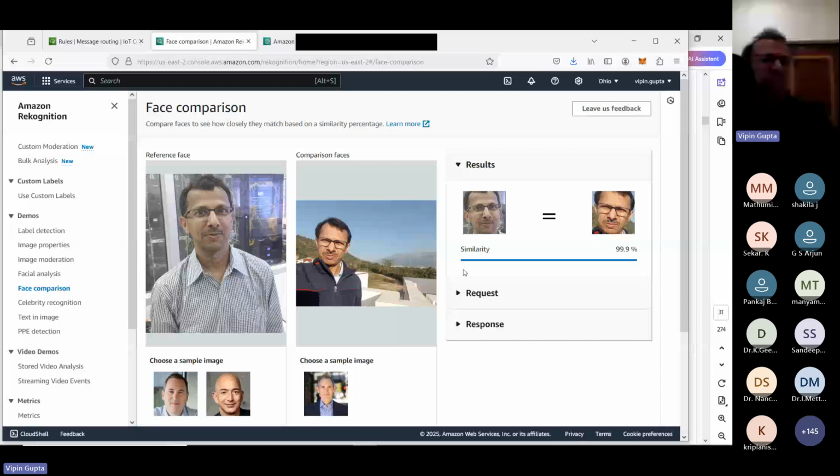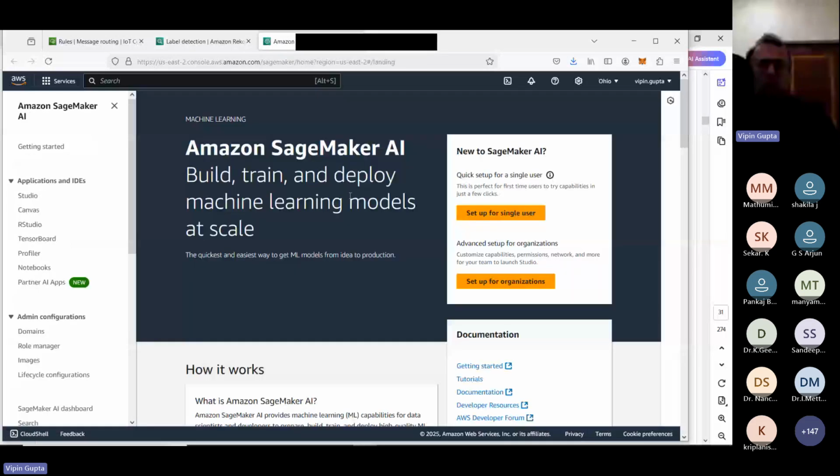In my case, let me again go to this label detection. That means you can do that type of thing. Then we have another service available: Amazon SageMaker, to build, train, and deploy machine learning models. So you can use that also. Please look at this. What is this product?